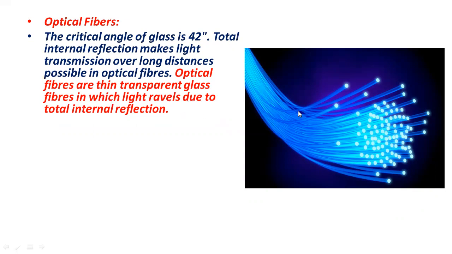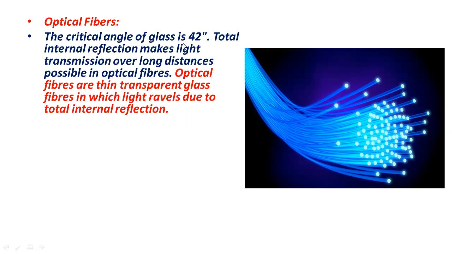You can see in this image thin fibers which are made up of glass and they are transparent, and in these optical fibers the light travels due to a phenomenon which is called total internal reflection. About total internal reflection we discussed in our previous lectures.